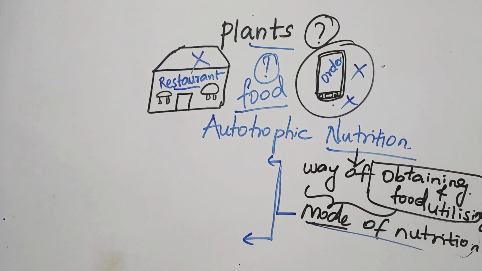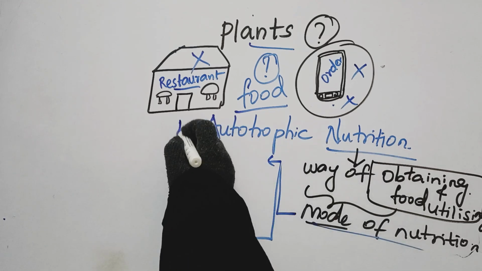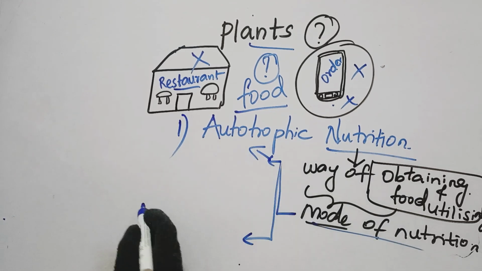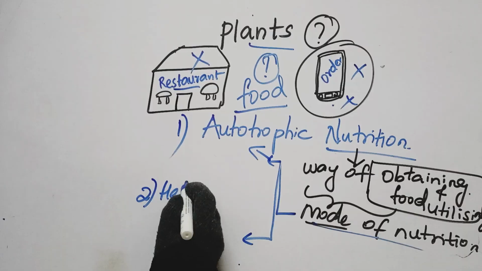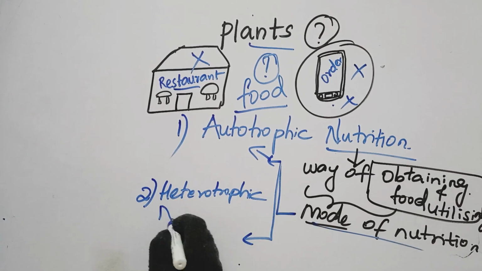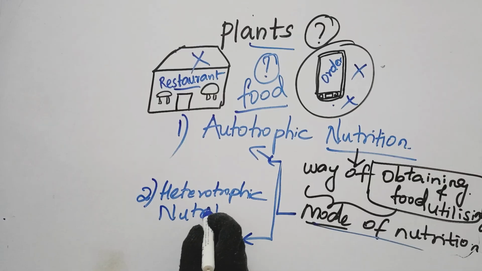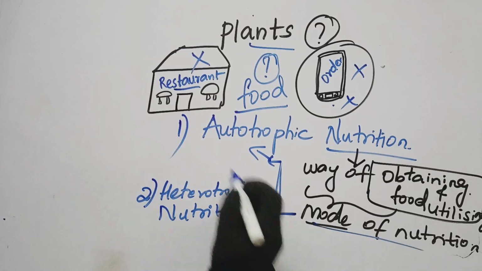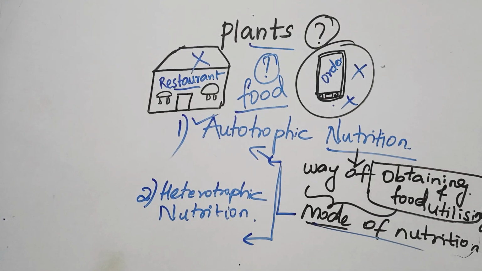What are they? First one is autotrophic nutrition and the second one is heterotrophic nutrition. In today's video we are going to learn only about autotrophic nutrition in detail. So without wasting any time, let's get started.